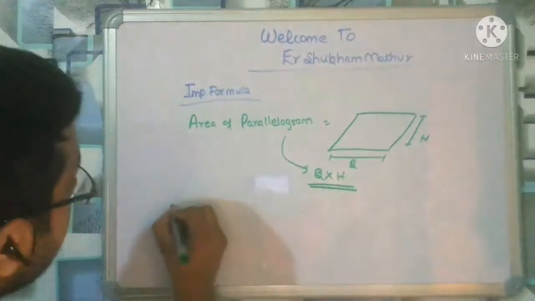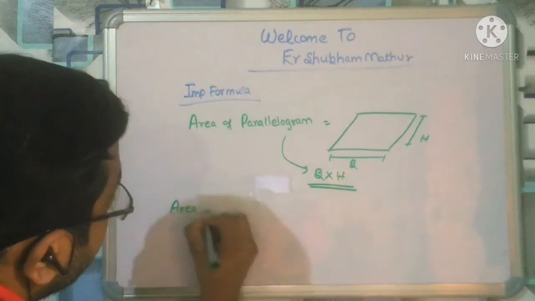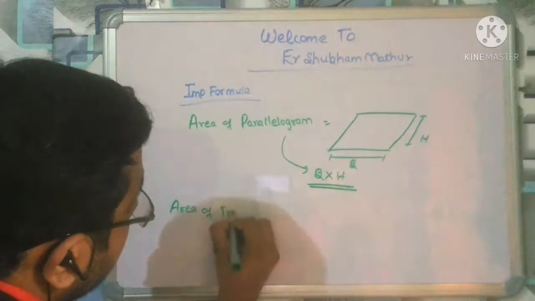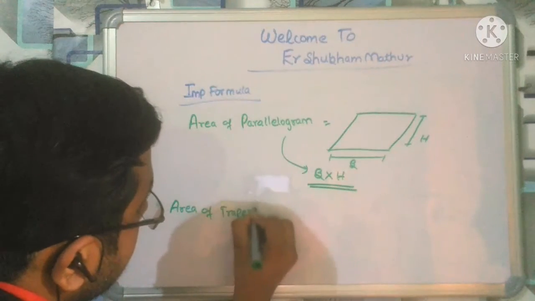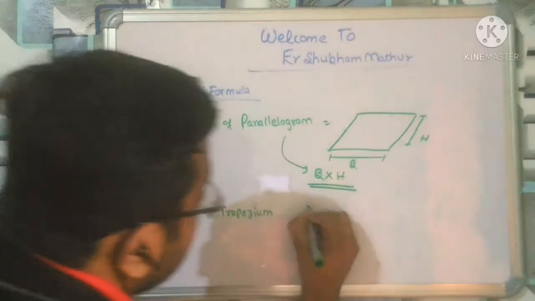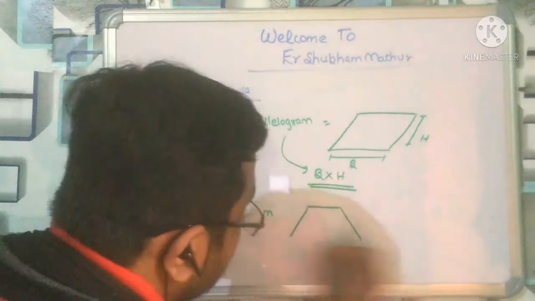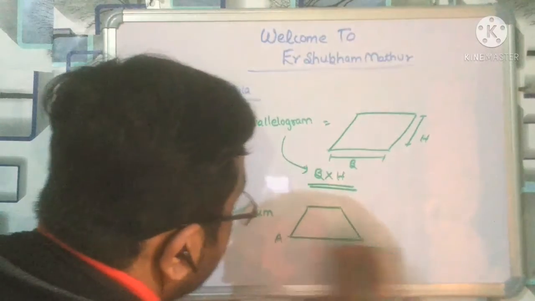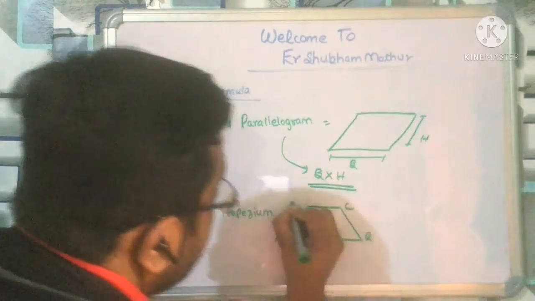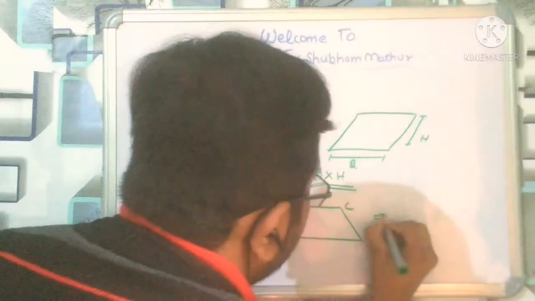Let us have a look at the area of trapezium. Trapezium looks like this. Let us give the names A, B, C, D. Remember this is one of the best formulas.